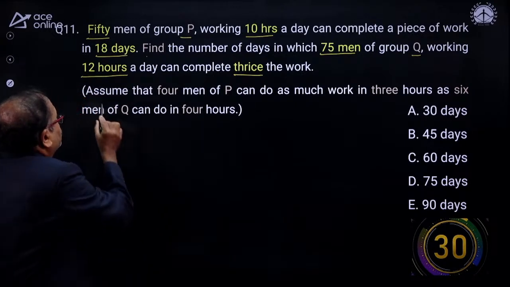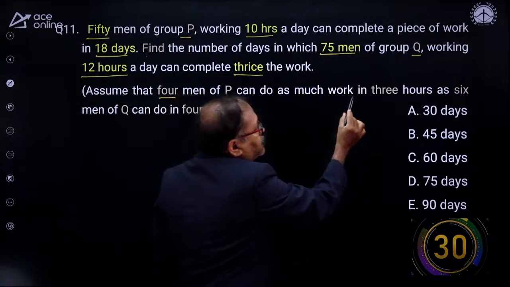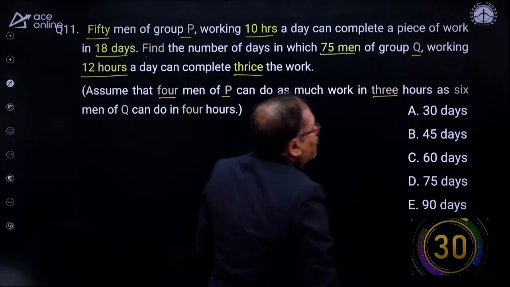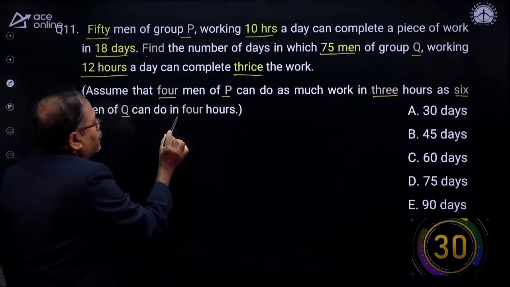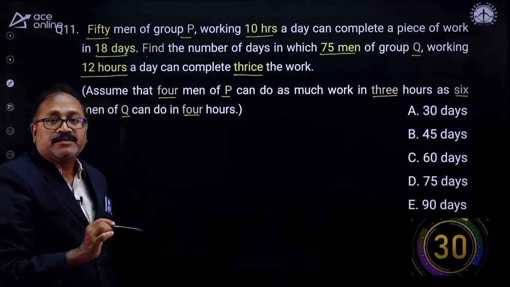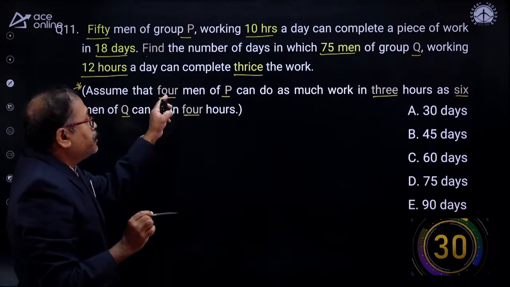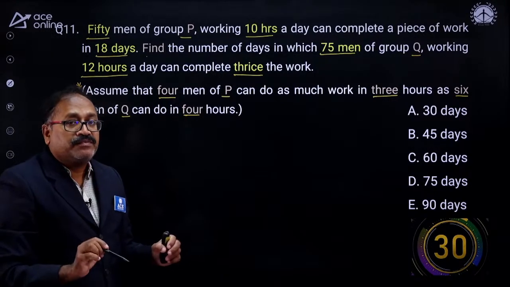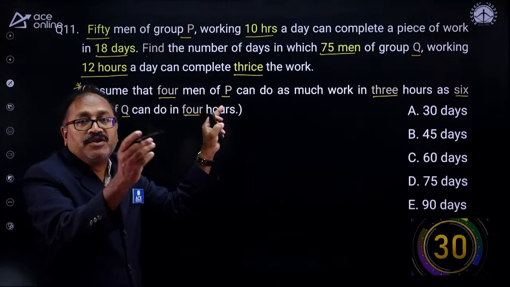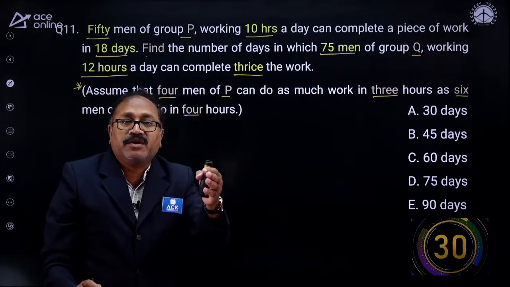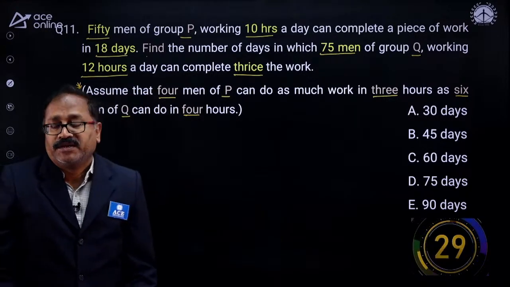Now, additional information: assuming that 4 men of P can do as much work in 3 hours as 6 men from Q can do in 4 hours. So from here I will get the efficiency ratio of the men from P to Q. Once I get the efficiency ratio, this becomes a very general question. M1 into D1 into H1 by work 1 is equal to M2 into D2 into H2 by work 2. Here your time starts, my young friends.